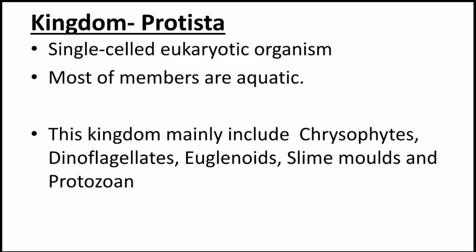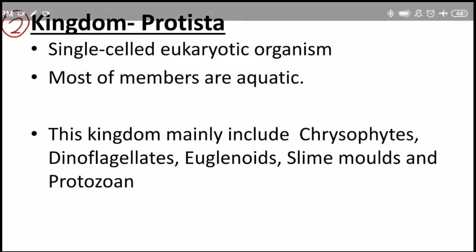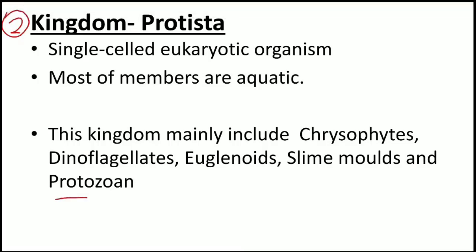Now we will discuss the second kingdom. Wow, congratulations, we have completed the first kingdom, Monera. Now we are on kingdom Protista. This is the second kingdom. And what are the characteristics of members of this kingdom? First of all, they are single-celled organisms, and the cells of these organisms are eukaryotic. This is the main point.